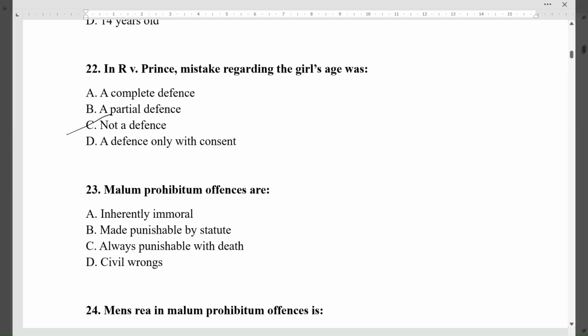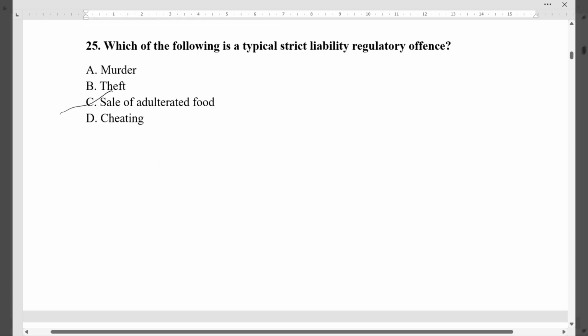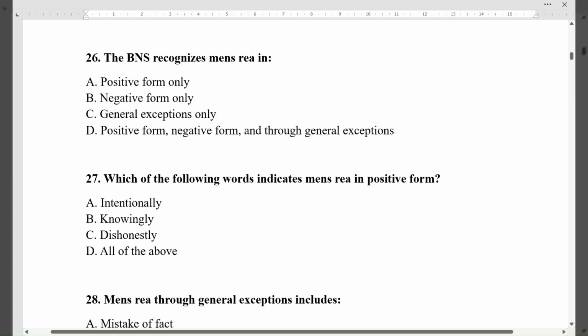Question 23. Malum prohibitum offences are. The correct option is B, made punishable by statute. Question 24. Mens rea in malum prohibitum offences is. The correct option is B, generally presumed unless excluded. Question 25. Which of the following is a typical strict liability regulatory offence? The correct option is C, sale of adulterated food. Question 26. The BNS recognizes mens rea in. The correct option is D, positive form, negative form, and through general exceptions.